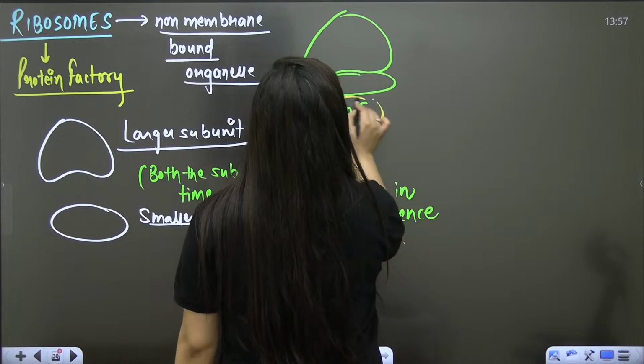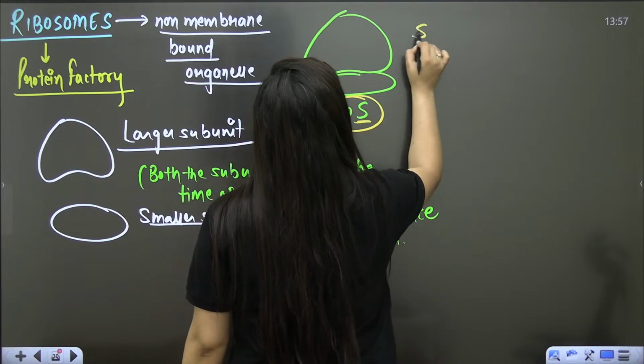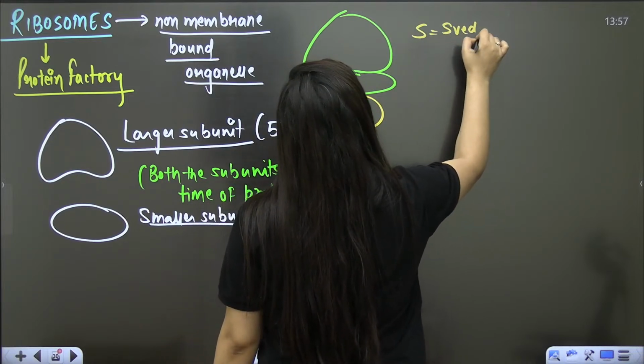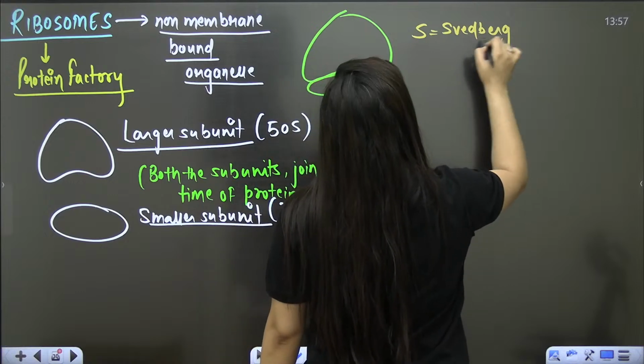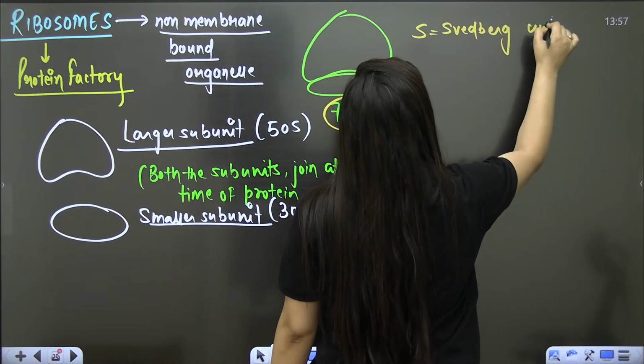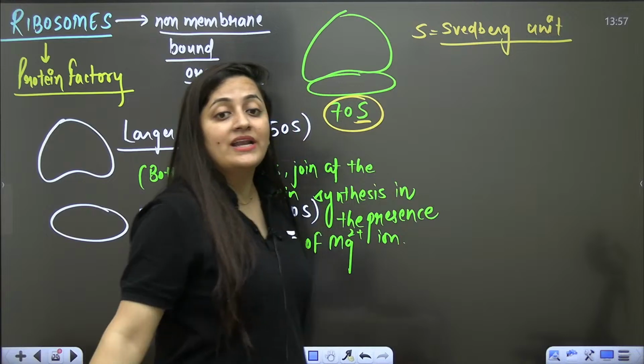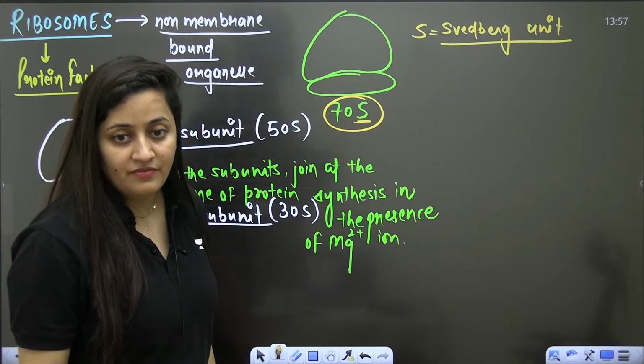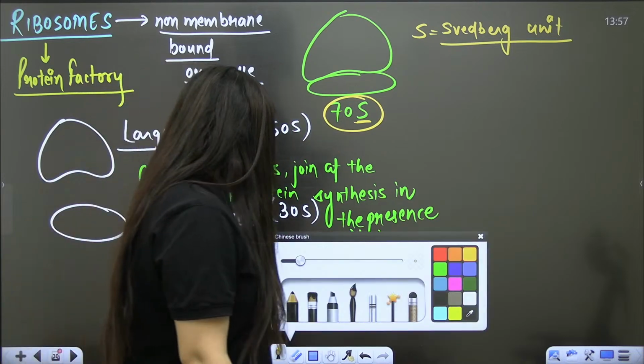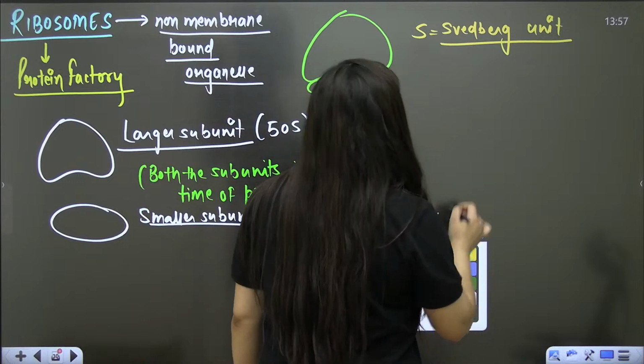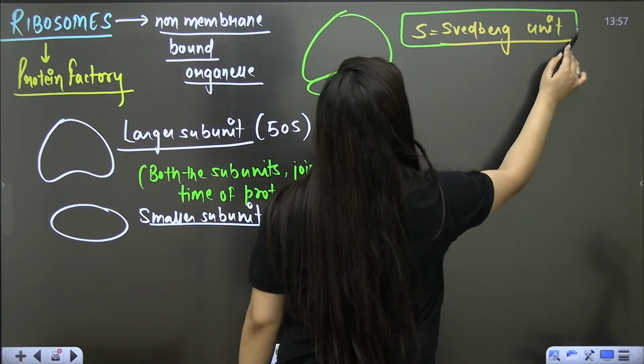So when we talk about the 70S, what is this S? This S means Svedberg unit. Again, it is also a previous year question, students. So what is it? It is a Svedberg unit.